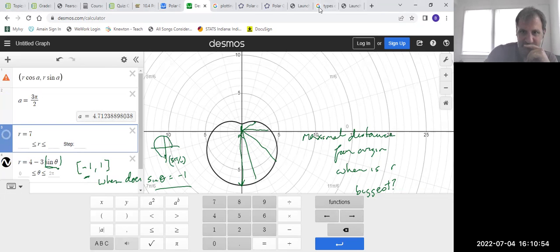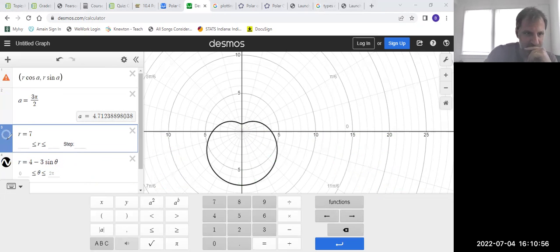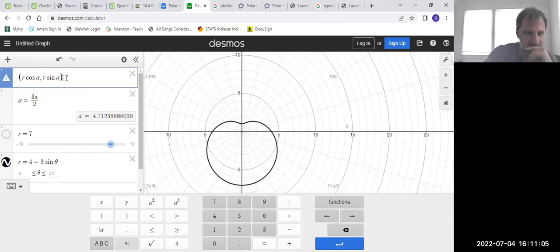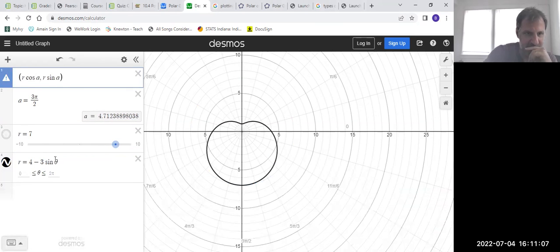Let me clear off my drawings here and see if that's true. Oh, what happened to my sliders? 3 pi halves.